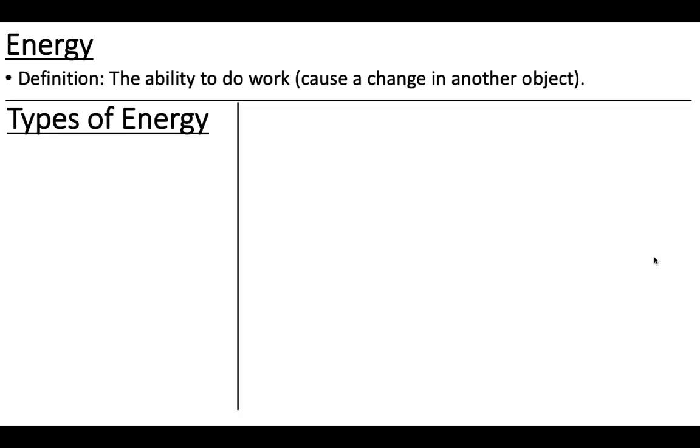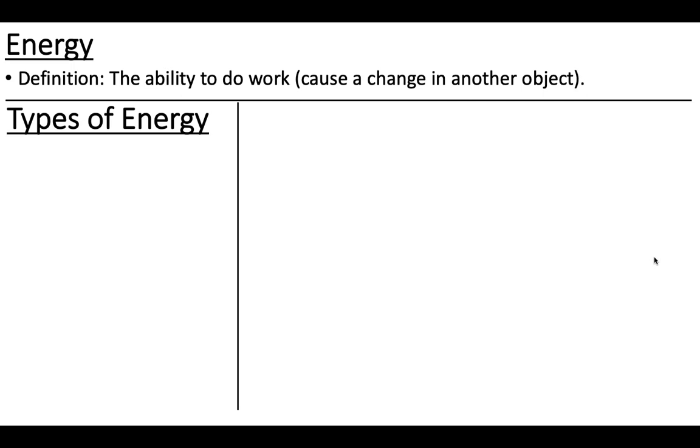The definition of energy is pretty vague. Energy is the ability to do work. The way you can think about that is that it can cause a change in another object, right? So, for example, like in a car accident, right? If a car's driving down the road, it has energy because it has the ability to cause a change in another object, maybe another car. So a car while it's driving, if it hits another car, can obviously change what's going on with that other car.